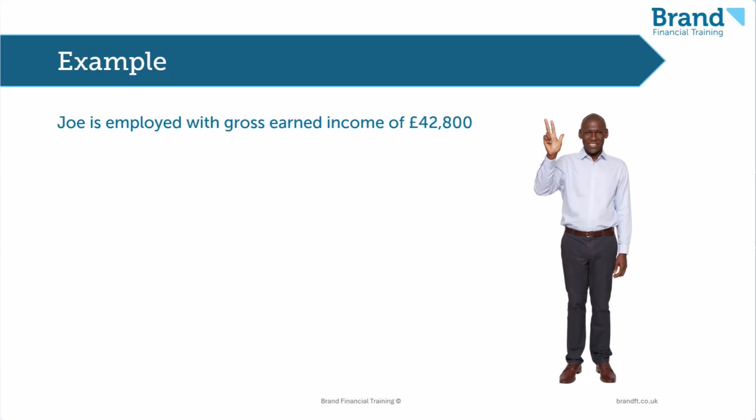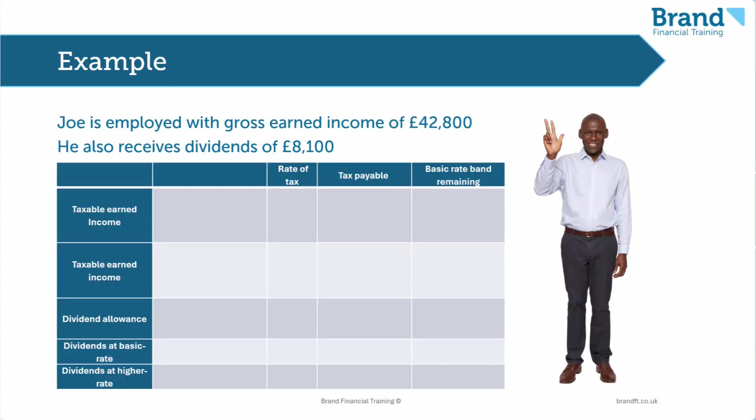Joe is employed with gross earned income in the current tax year of £42,800. He also received dividend from a share portfolio of £8,100. The first step is to deduct the personal allowance from his earned income to calculate his taxable earned income. We then work out the tax on this.